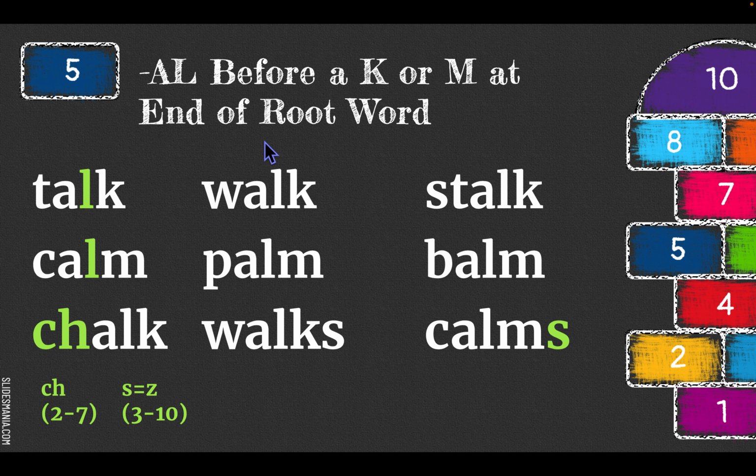Now, if we have A and L before a K or an M at the end of a root word, the A will also have the broad A sound. Also, the L will be silent. So here we have AL and then a K. So this A will have the broad sound of "aw," but the L will be silent. Talk. Walk. Stalk. Here we have AL before an M.